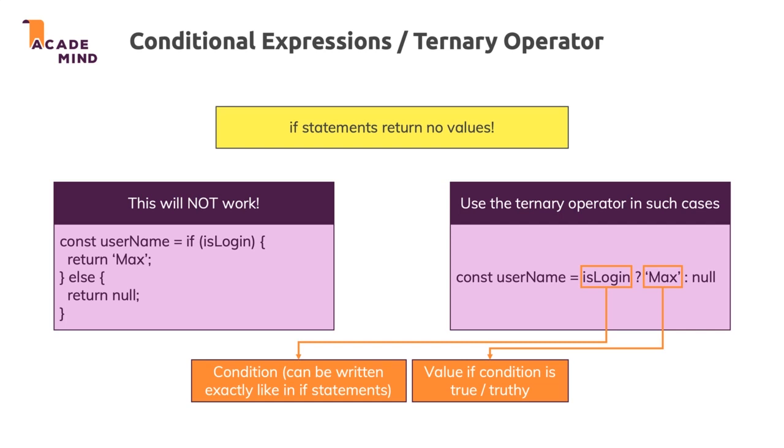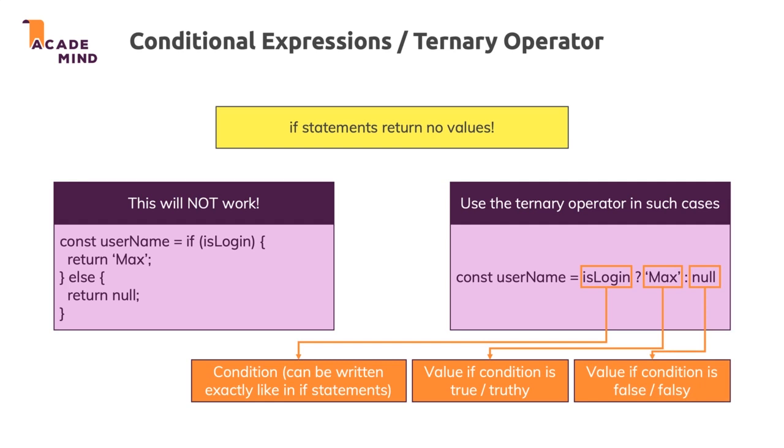And that's important. You have a value here, so something which could be stored in a constant. You don't put more complex code here, not multi-line code, not multiple expressions. You can't use an if statement here or define a new variable here. Instead, here after the question mark, you need some value that could be stored in a constant or a variable in any other place as well. So which you could directly assign with the equal sign to a variable or constant. And then you have a colon, and then you have your else value, and you need to specify this. So omitting that else value is not allowed. That would be a syntax error as well.